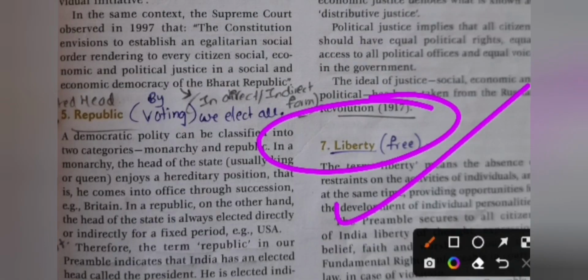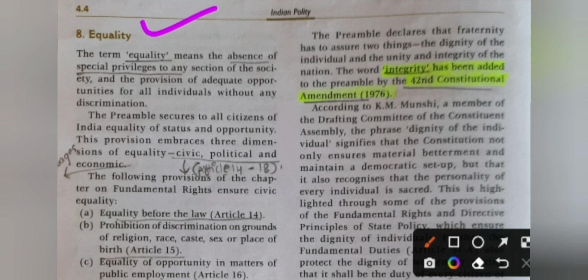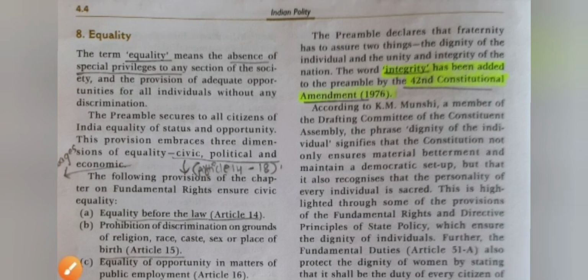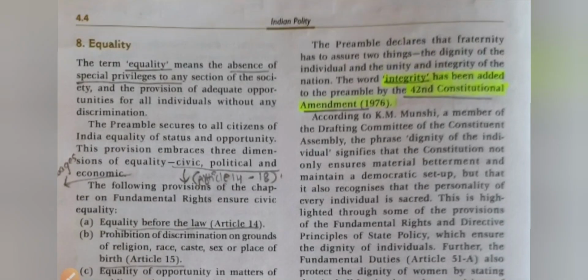This is about liberty. And next one is equality. The term equality means the absence of special privileges to any section of society and the provision of adequate opportunities for all individuals without any discrimination. Simply say that equality means opportunity to everyone in our India irrespective of their caste and religion, with no discrimination against any individual. Opportunities are provided to everyone, equal opportunities to all. This is called equality.